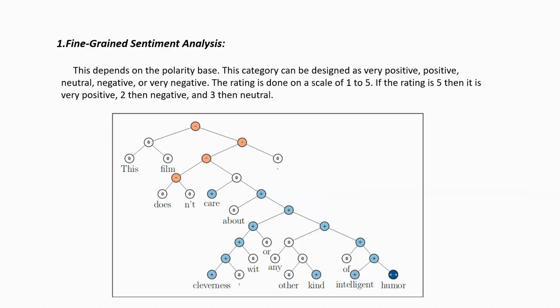If you use Amazon or Netflix, we use ratings out of 5. If you deliver something, food or any product, the delivery person must ask for a rating out of 5, like that. That is how we decide fine-grained sentiment analysis, like how satisfied you are with that product or service. NLP models try to pick up intensity words like absolutely love or completely terrible.